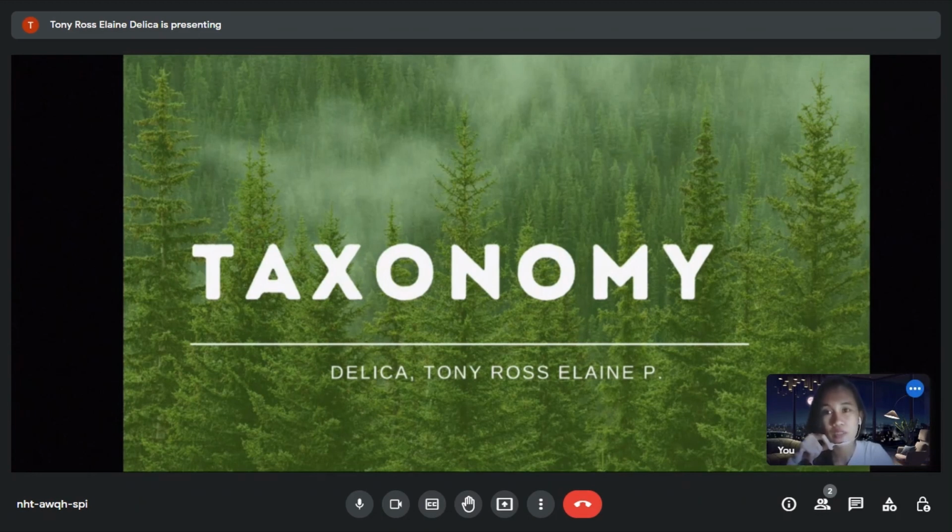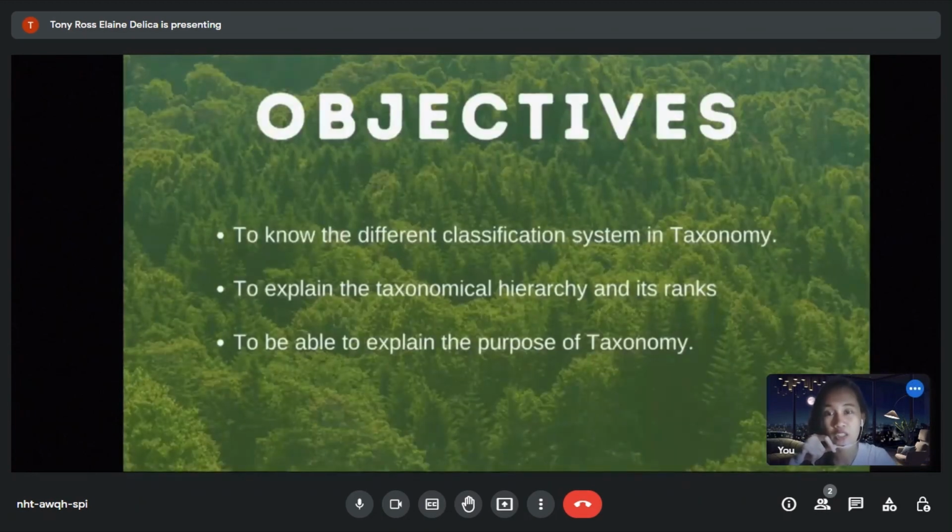So the objectives for today's discussion are to know the different classification systems in taxonomy, to explain the taxonomical hierarchy and its ranks, and to explain the purpose of taxonomy.